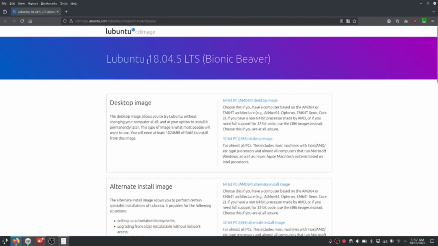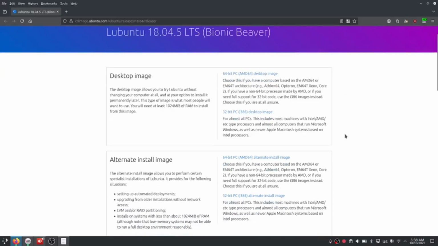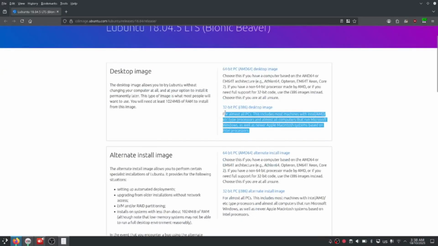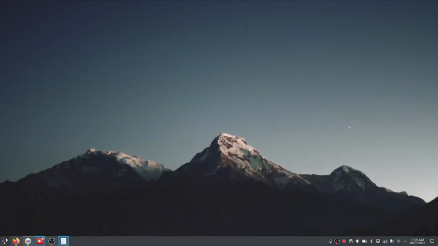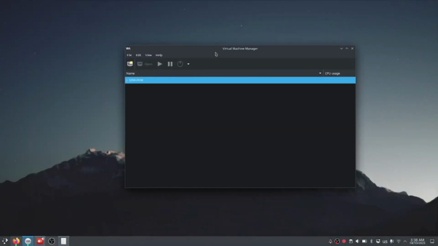I know it's an old one, there is a newer version of Lubuntu, but this is the version that is best for his laptop because it's almost a 20 years old laptop. This is the one we chose to install on his laptop, the 32-bit image. I already downloaded this one. So let's just proceed with installation.